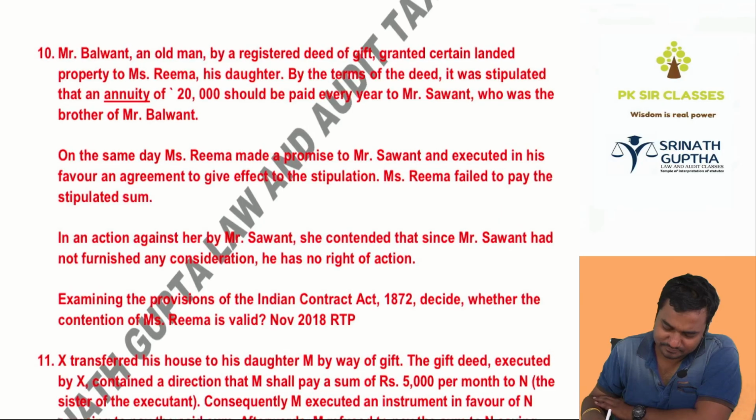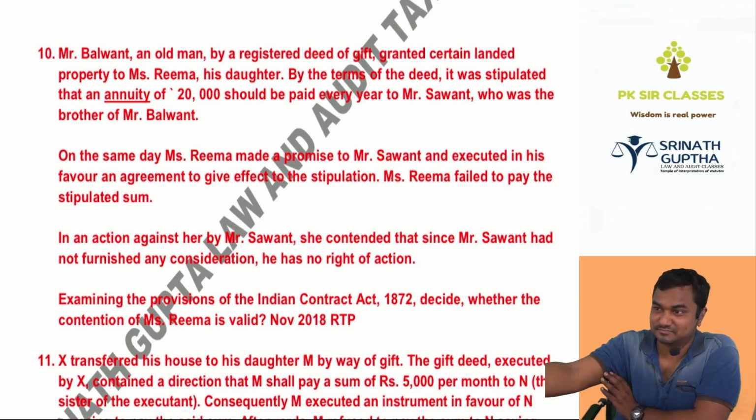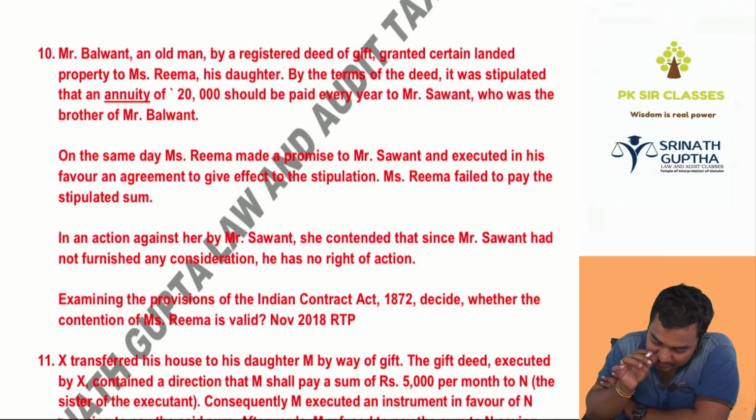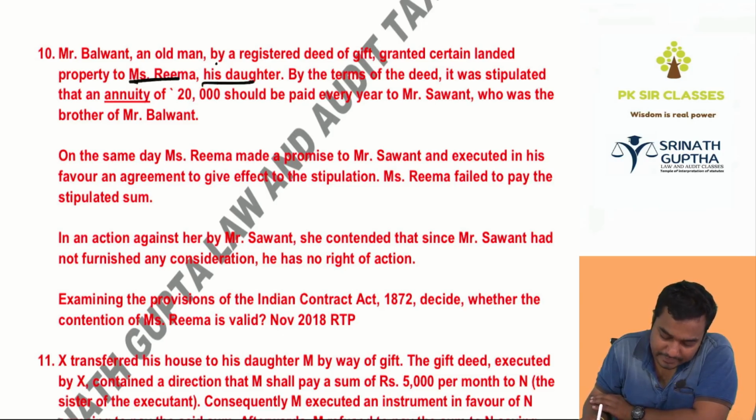See, beta, the question. Mr. Balwant, an old man, by registered deed of gift granted certain land property to Mrs. Rima, his daughter. By the terms of the deed, it was stipulated that an annuity of 20,000 rupees should be paid every year to Mr. Savant, who was his brother.